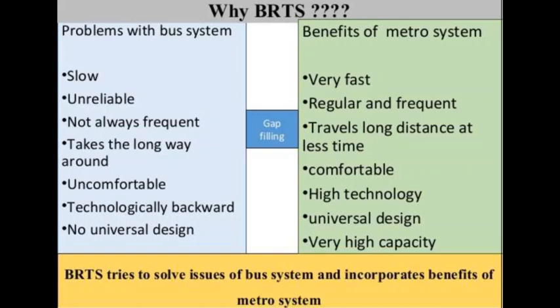Whereas BRTS provides you the comforts and benefits of a metro system, which is they are very fast, regular, and frequent, and travel long distances in less time. They are comfortable and high in terms of technology. It has universal design and very high capacity so that it can move a large number of people in a single trip.